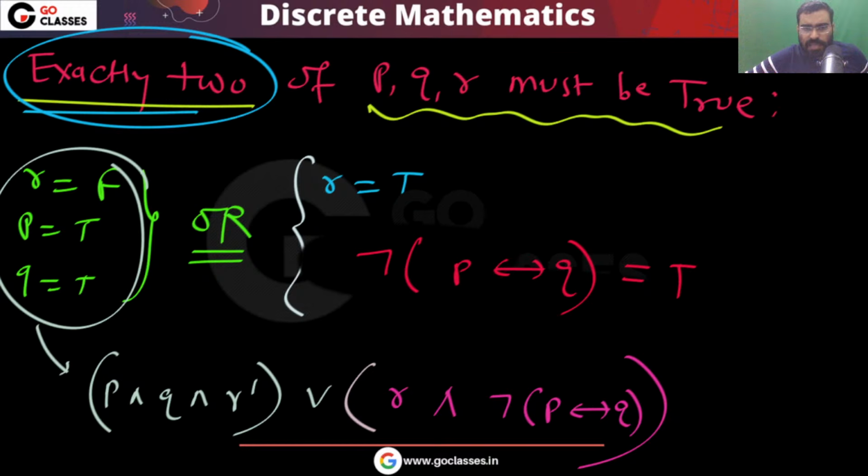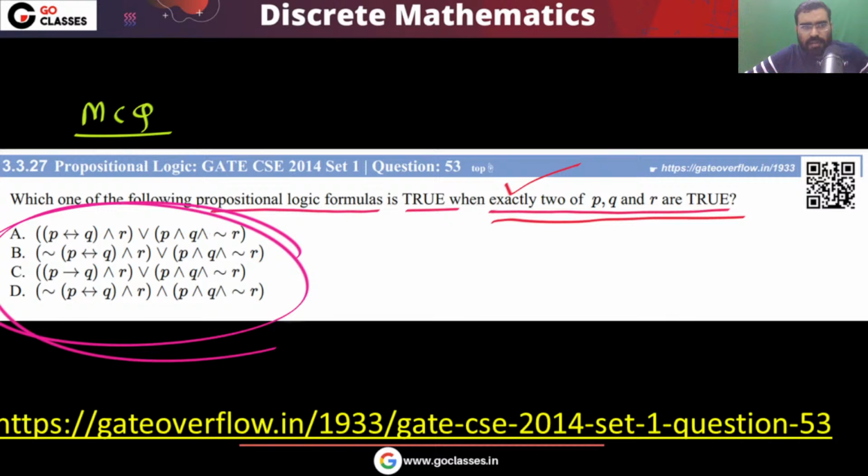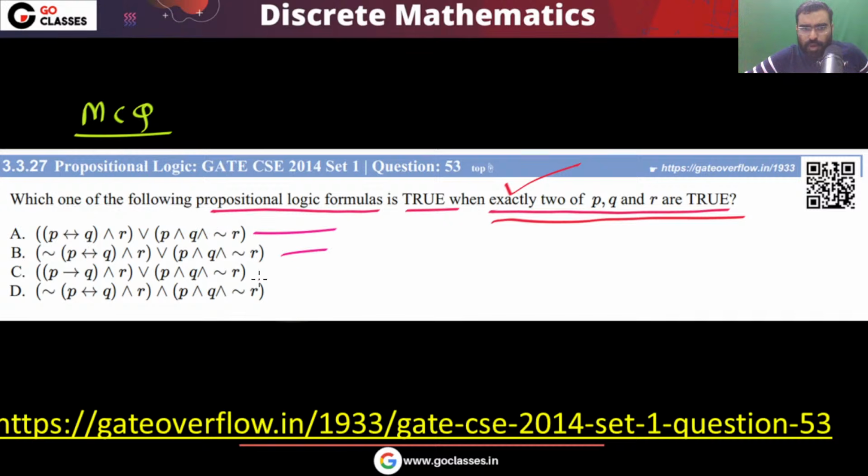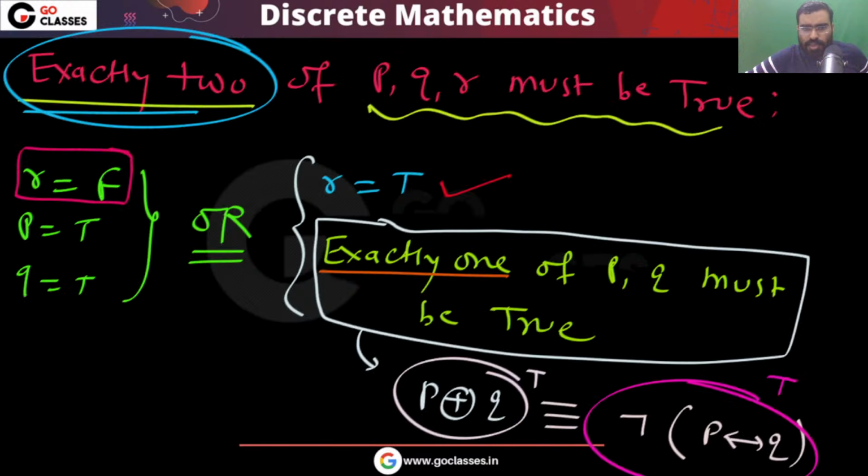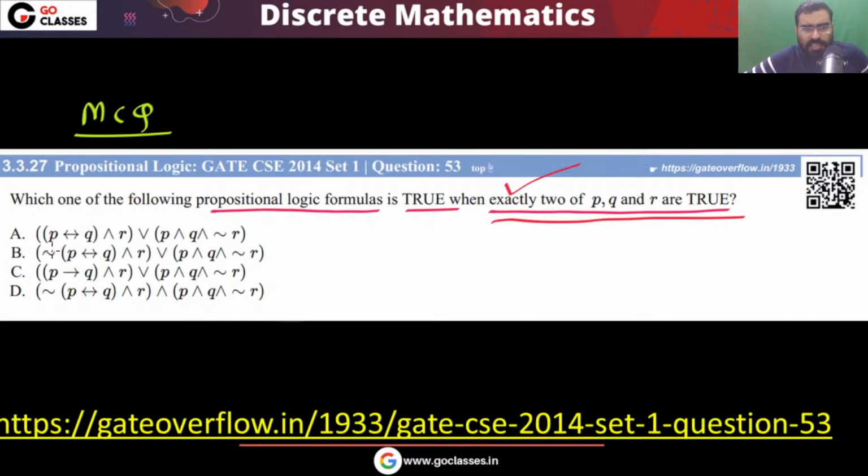Please tell me. See, if you solve this question by simplification, simplifying option A, option B, option C, option D, that will take a lot of time. It will waste a lot of time. Is this analysis understood? You can easily see that with P comma Q, they are using a bi-implication.